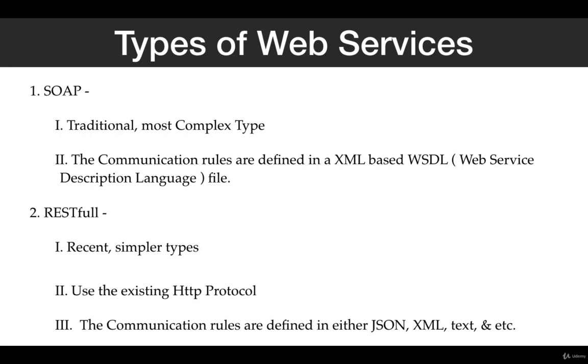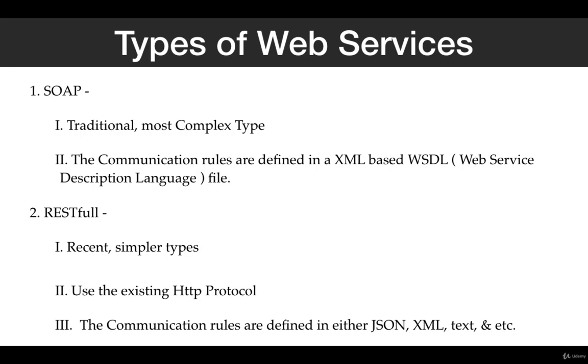Because the communication rules, the communication format, or we can also say the object formats, are defined in an XML-based WSDL file, Web Service Description Language file. So whenever we are working in SOAP, we have to work on XML, and if a developer is not familiar with XML, that increases the complexity of that web service.